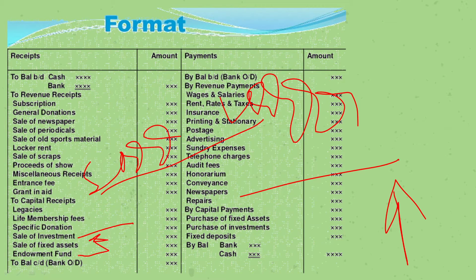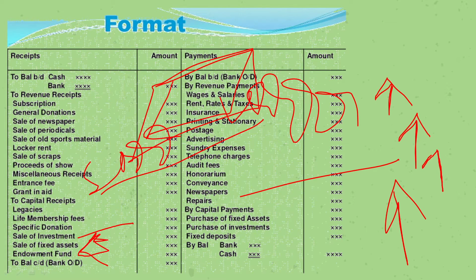Now, what is endowment fund? Endowment fund is like, somebody has given us a building and we've put it on rent, and they've told us that whatever rent you receive each year, you can only use that rent to sponsor a tournament. So that is endowment fund. It's not the building we can use, it's the rent received from that building we can use.